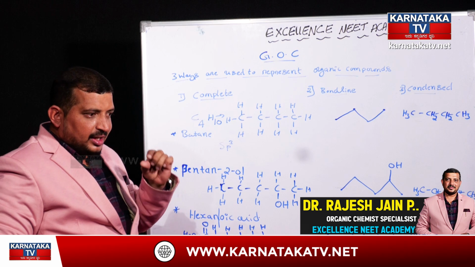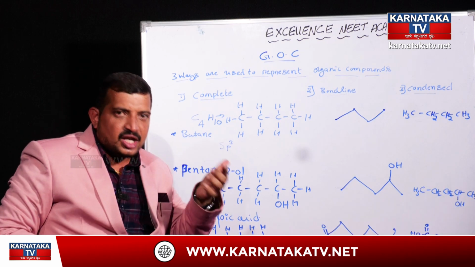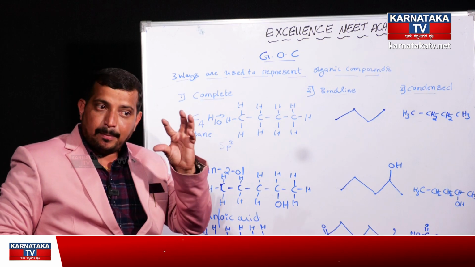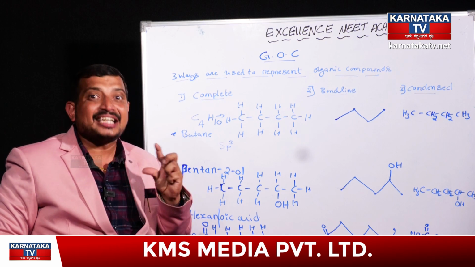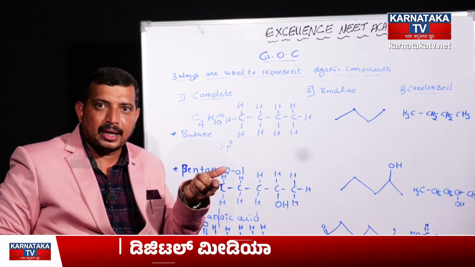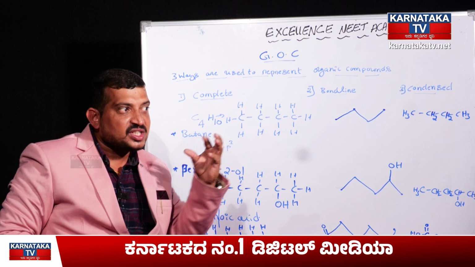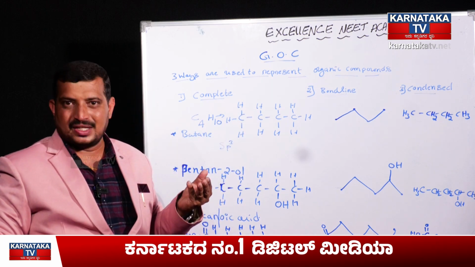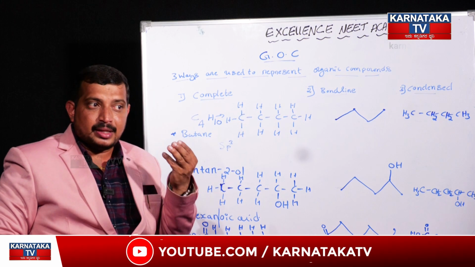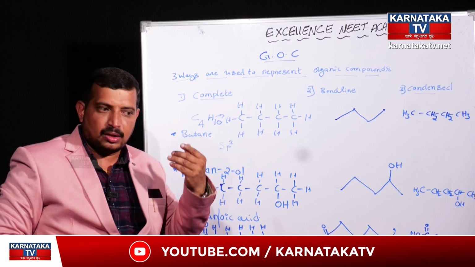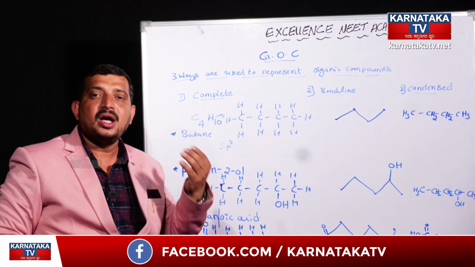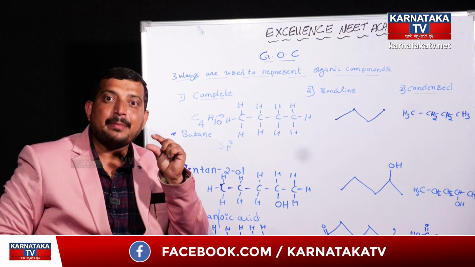In this way, if any successive member of a particular organic compound has CH2 as an additive member, then such a series is called a homologous series. That means the successive members coming under the organic compound differ by one methylene group.